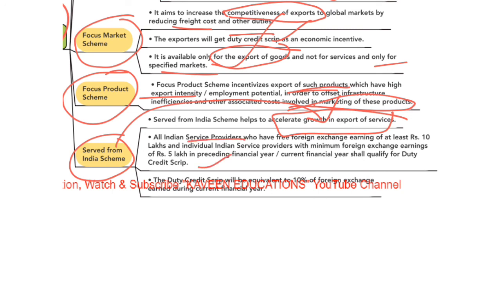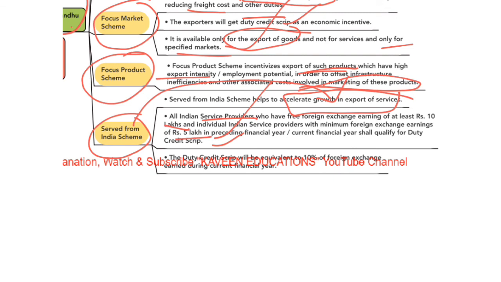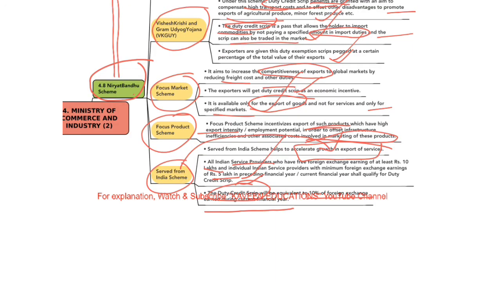All the Indian service providers who have free foreign exchange earning of at least 10 lakhs and individual Indian service providers with minimum foreign exchange earning of 5 lakh in the preceding financial year or current financial year shall be qualified to get duty credit scrip. The tax exemption under this duty credit scrip will be equivalent to 10% of the foreign exchange earned during the current financial year. This is the overview of all the schemes implemented by the Ministry of Industry and Commerce.